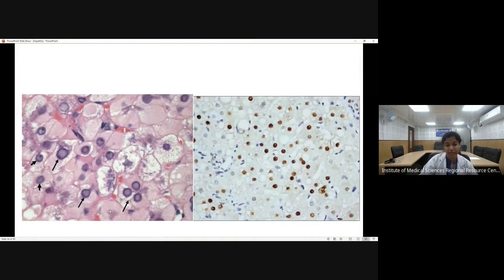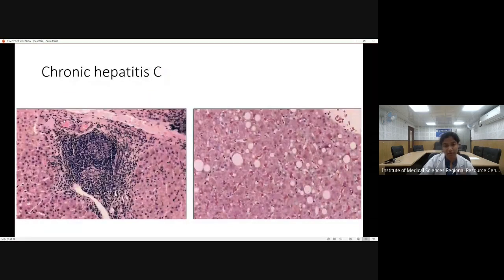Now, where can we detect hepatitis B core antigen? Hepatitis B core antigen is not secreted, so it is present within the nucleus only. You can see that the nucleus is also somewhat different. This is a normal nucleus. This is appearing like some sort of inclusion is there. These are called the sanded nuclei. And this can be detected by immunohistochemistry for HB core antigen. So these are chronic hepatitis B.